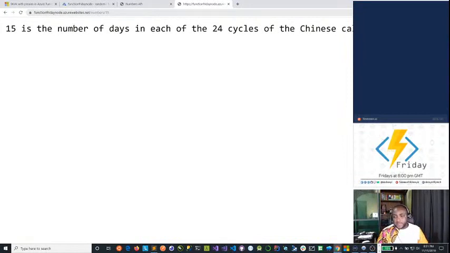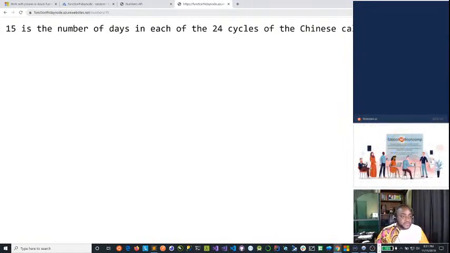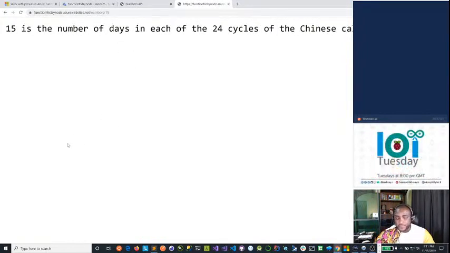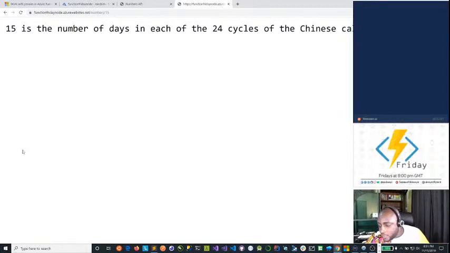Now, for those of you who want to see some extra things, what I have done is I've actually gone ahead to use this same numbers API to create an Alexa skill that actually calls the same endpoint and tells me a fact. So I'm going to open this up a bit so you can hear that.